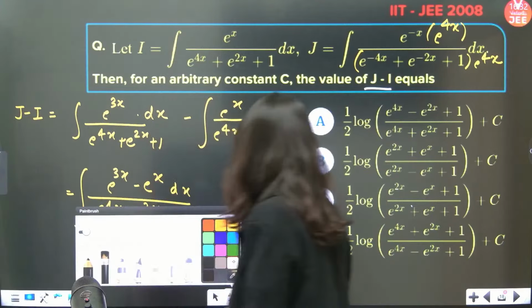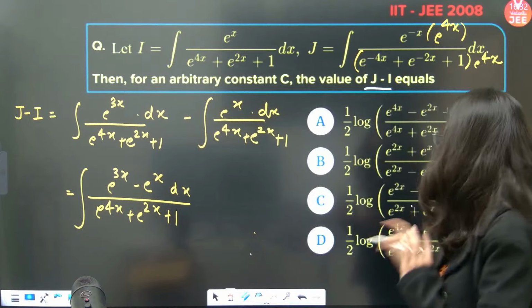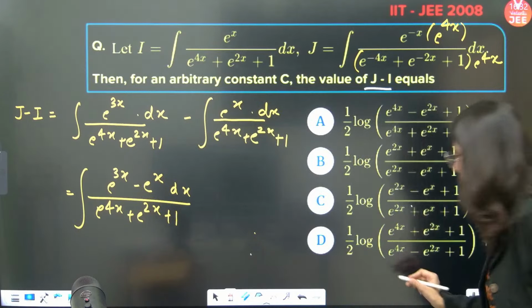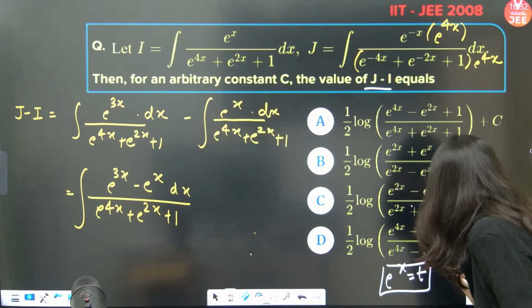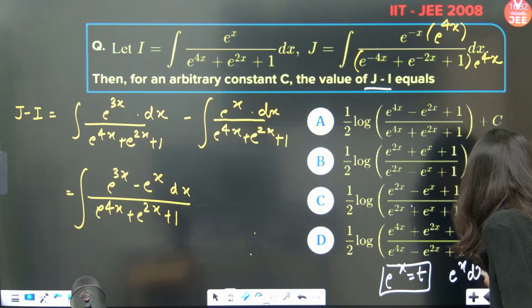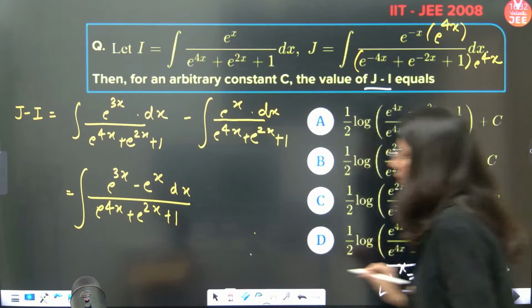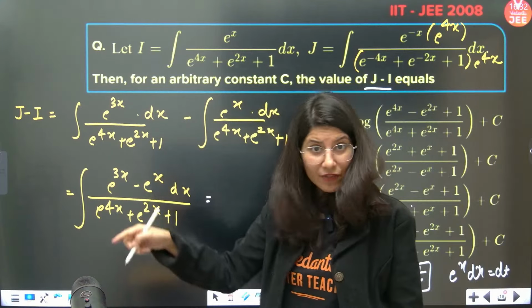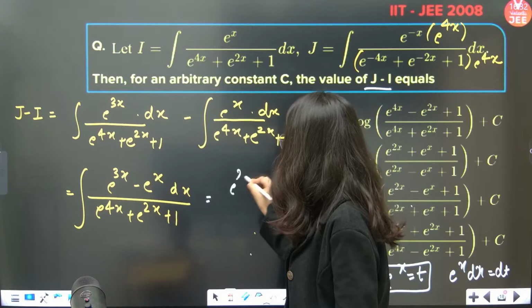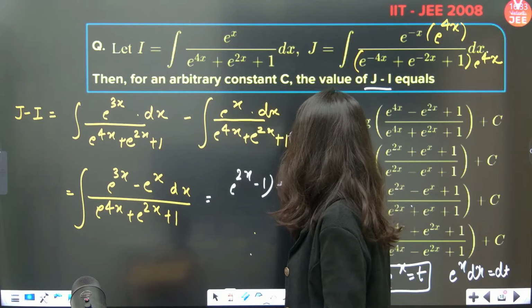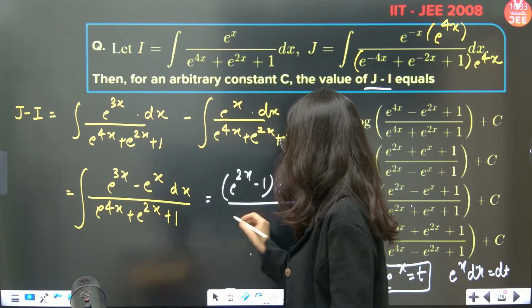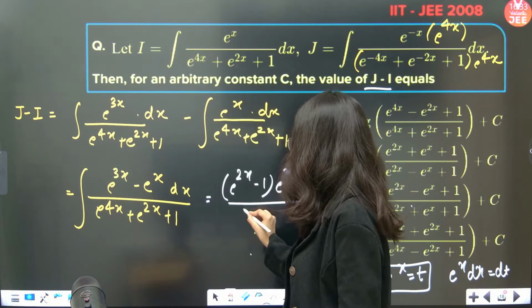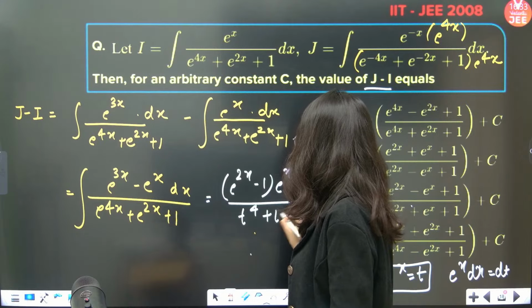Now what we are going to do is substitution. We are obviously going to take help of substitution. e power x I am going to put as t. So e power x dx will become dt. Now if you take e power x common, this is e power 2x minus 1, e power x dx upon, the same, t power 4 plus t square plus 1.